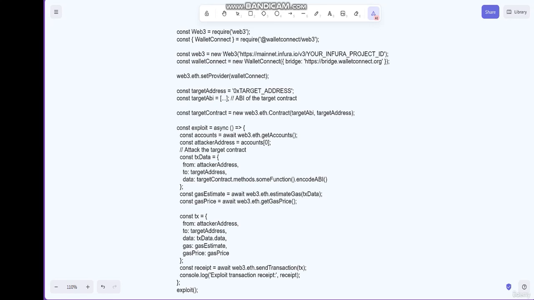Let's see what we can do to prevent authentication bypass in Web3 wallets. It's important to follow best practices for securing your wallet, like never sharing your private keys or seed phrase with anyone, only connecting your wallet to trusted dApps, and being cautious of phishing attempts and other social attacks.